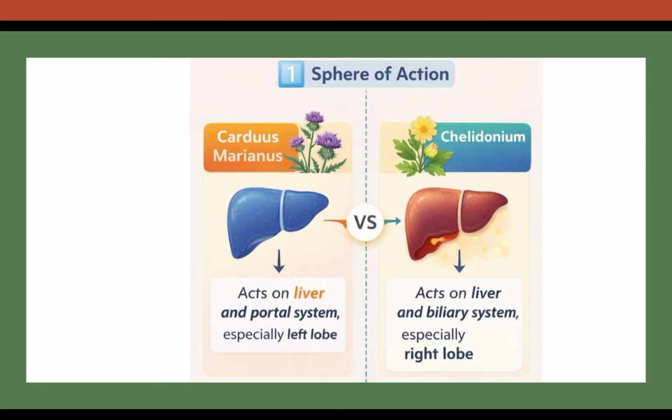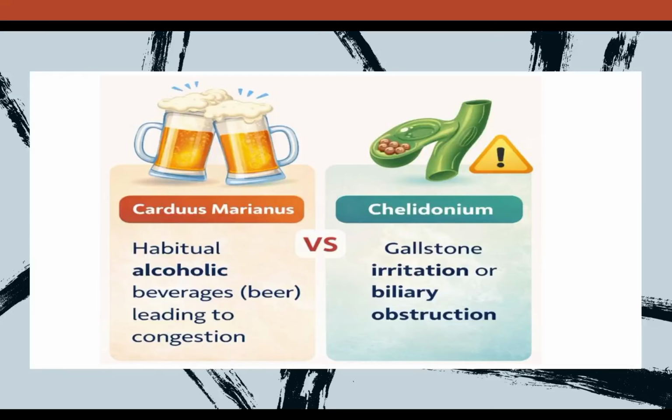Carduus mainly acts on the liver and the portal system, especially affecting the left lobe. In the same way, Chelidonium also acts on the liver and the biliary system, but it generally affects the right lobe. Both of these medicines are liver remedies, but Carduus affects especially the left lobe, whereas Chelidonium majorly affects the right lobe.